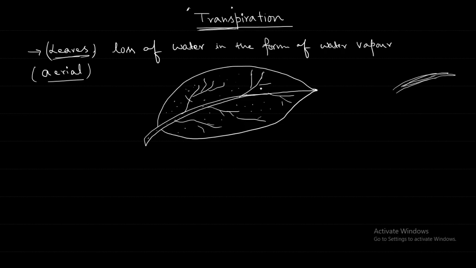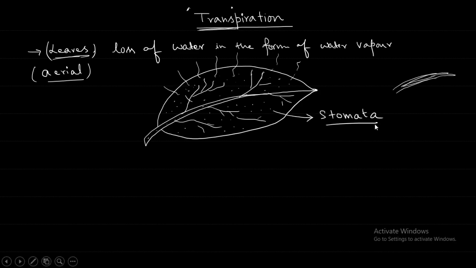Just like in the body we have sweat glands, small pores on the skin through which the sweat comes outside, like that in the leaf also there are small pores through which whatever water is there in the leaf can escape outside in the form of water vapor. These small pores are called stomata.